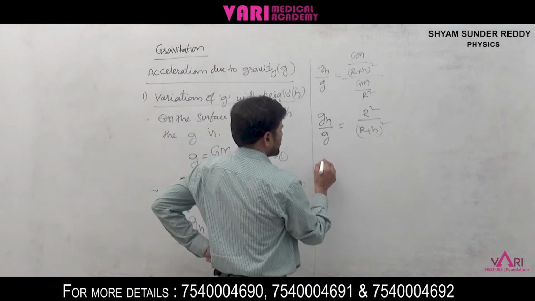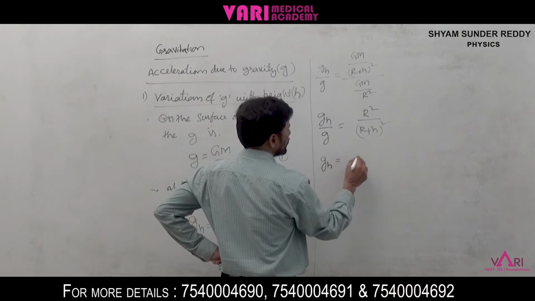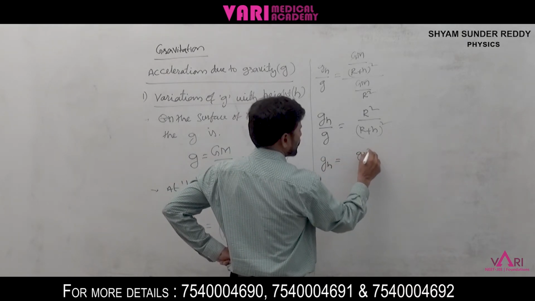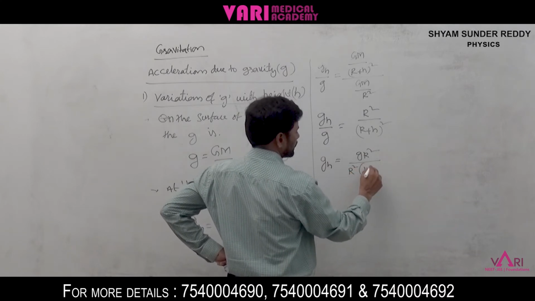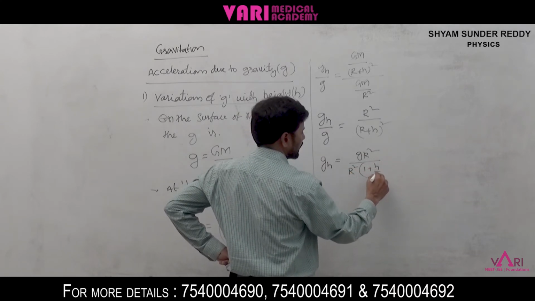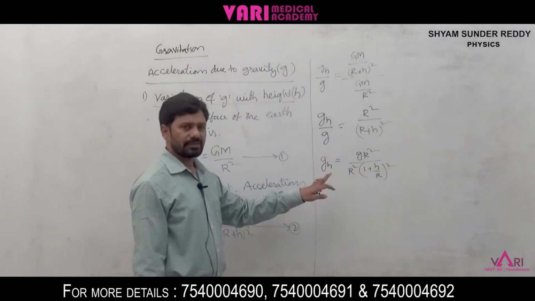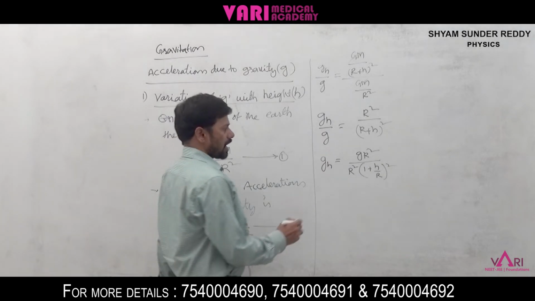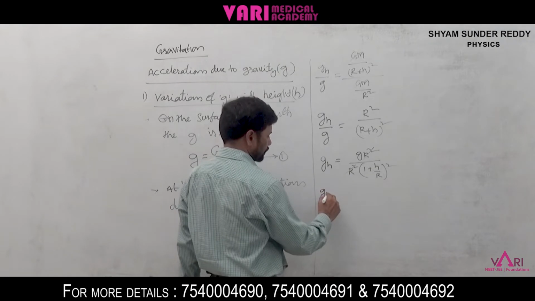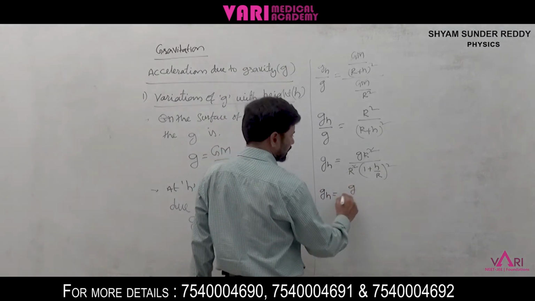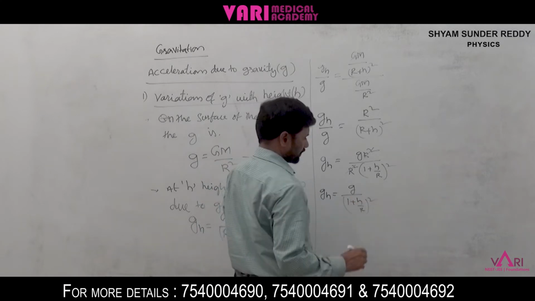From this, g_h is equal to g into R square by, taking R square as common, R square into (1 plus h by R) whole square. R square gets cancelled, then g_h is equal to g by (1 plus h by R) whole square.